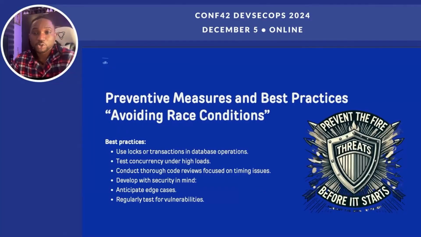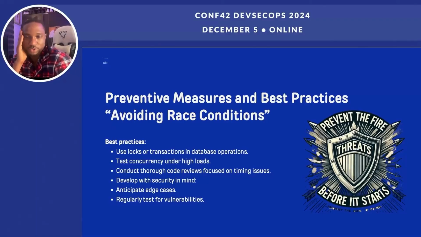As for the preventive measures we took, we made sure we test for edge cases. This is the weird scenario where your code might break. You have to always test for edge cases, and probably in a controlled environment, simulate very high traffic and stress test your application to see if it holds up. You have to always think like an attacker. If you were trying to break your system, how would you do it?